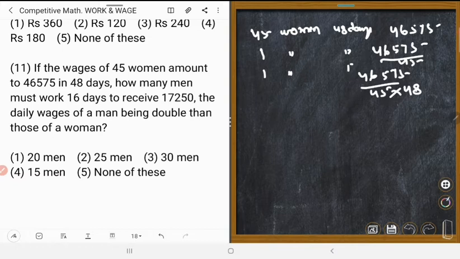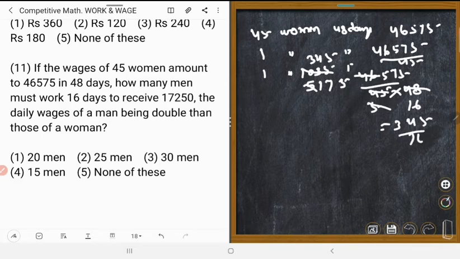Could you understand? What did I say? 46575 divided by 45 gives 1035, and then dividing by 48 gives 345 upon 16. Could you understand?